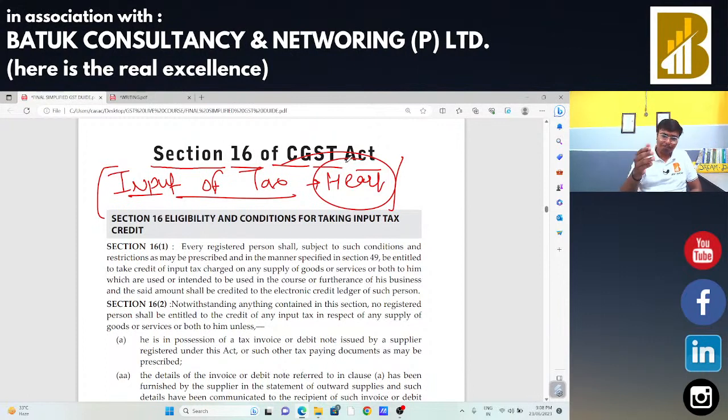Although in the last 2 to 3 years, I have not seen any notice for rule 42 or 43, regarding ineligible input tax credit, or regarding blocked credit. The department is issuing notices for the difference between GSTR 3B and 2B and GSTR 3B and 2A. It is my humble request to the departmental authorities that you need not issue notices for GSTR 2A, 2B and 3B differences, whatever they may be. So you can issue the notices.